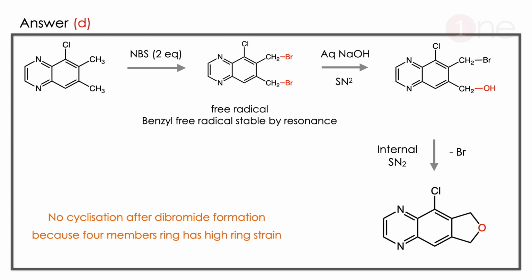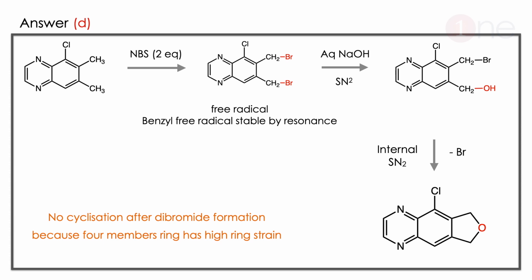The answer is D. Let us see why. The starting material contains the methyl group in the allylic position. So if you use N-bromosuccinimide, allylic radical will form. Or another way you can say it will form benzyl radical. The benzyl radical is very stable by resonance. So it is stable, so the bromine attack will happen there. So the CH3 is converted into CH2Br, which is very clear.